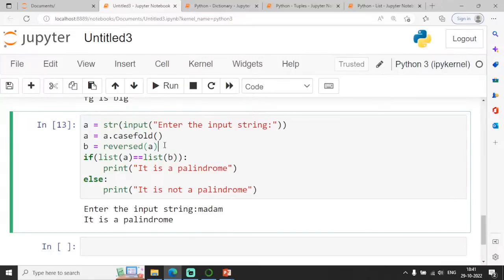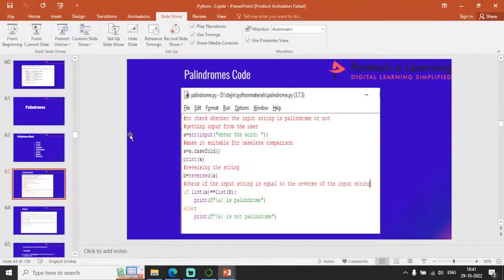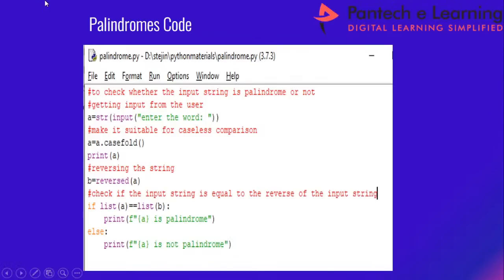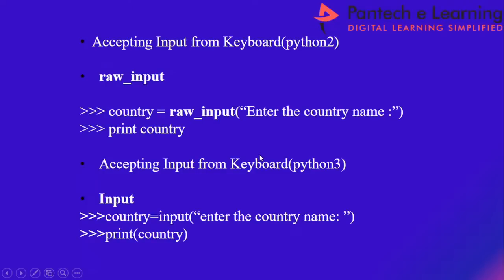If these two strings are equal, I am printing it is a palindrome. Else I am printing it is not a palindrome. Clear with this? So all these are the different types of operations that can be performed on strings.